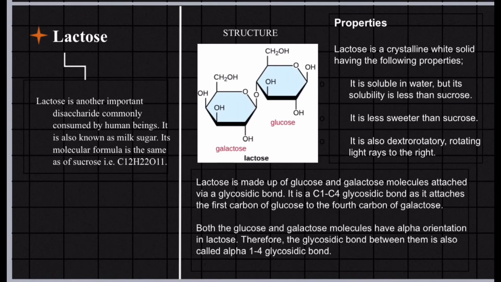Both the glucose and galactose molecules have alpha orientation in lactose. Therefore, the glycosidic bond between them is also called alpha 1 to 4 glycosidic bond. Lactose is a crystalline white solid having the following properties. It is soluble in water, but its solubility is less than sucrose. It is less sweet than sucrose, and it is also dextrorotatory, rotating light's ray to the right.